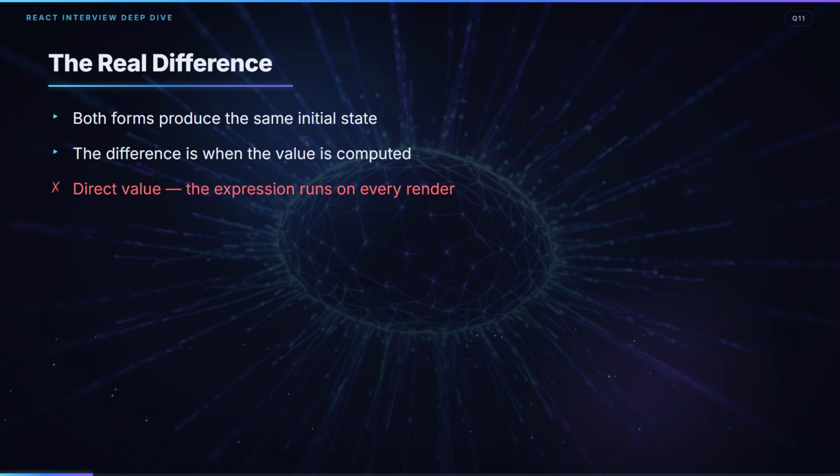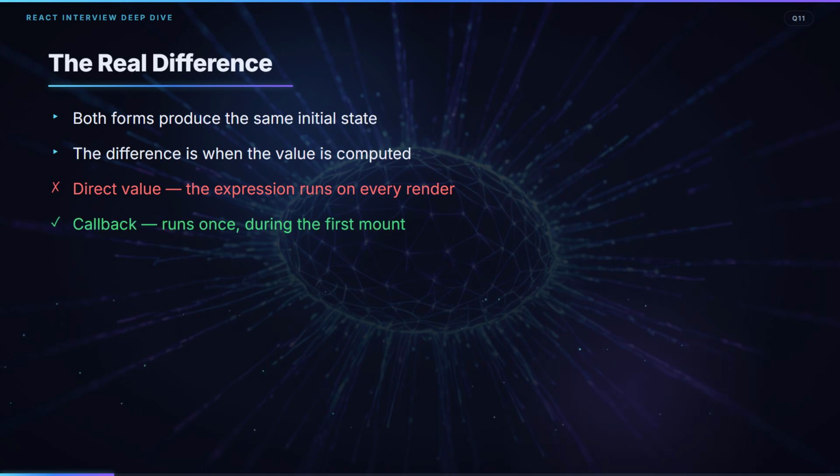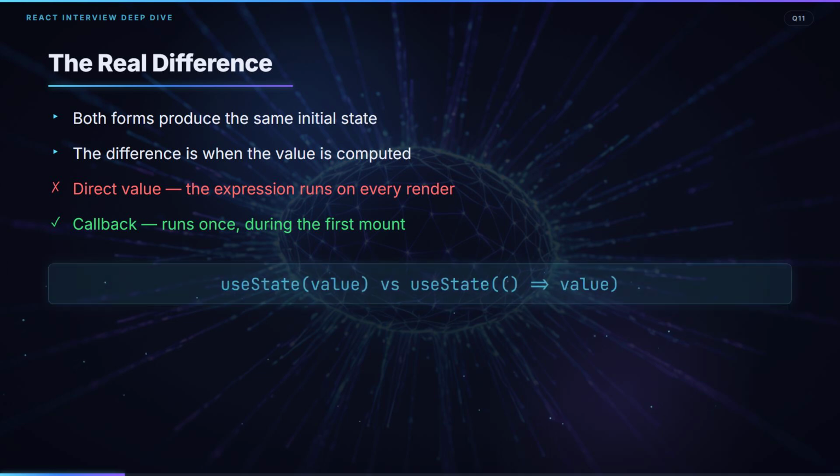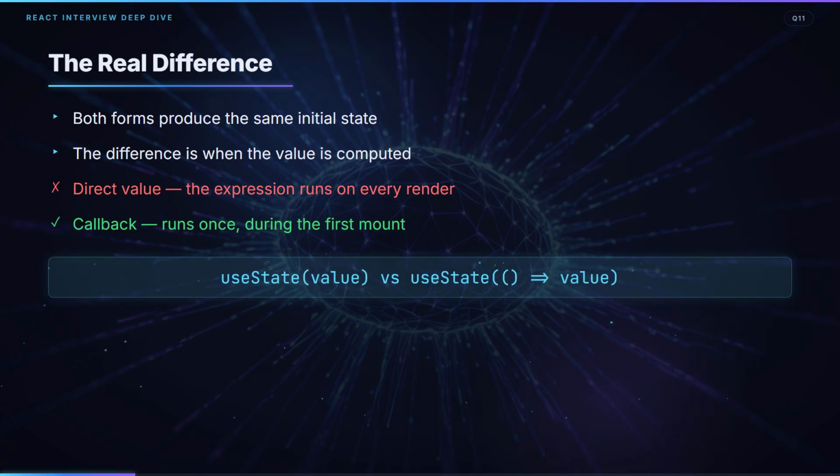If you pass a value directly, the expression is evaluated on every single render. If you pass a callback, React calls it lazily, only once, during the first mount. That mechanism is called lazy initialization.